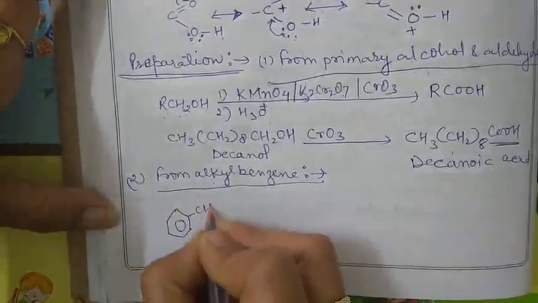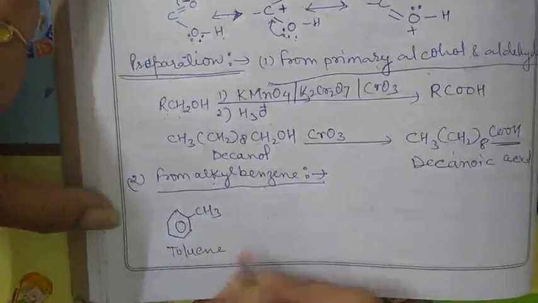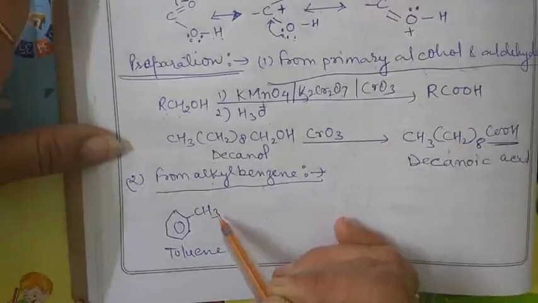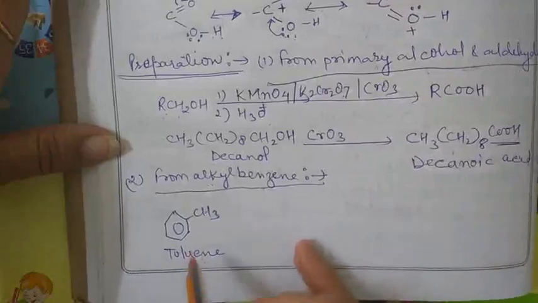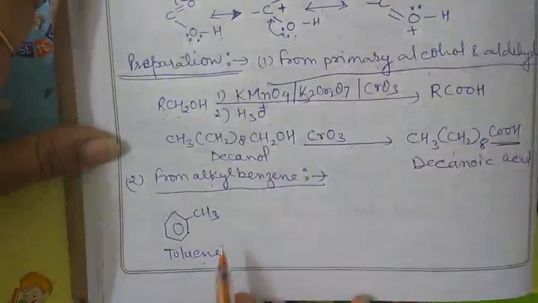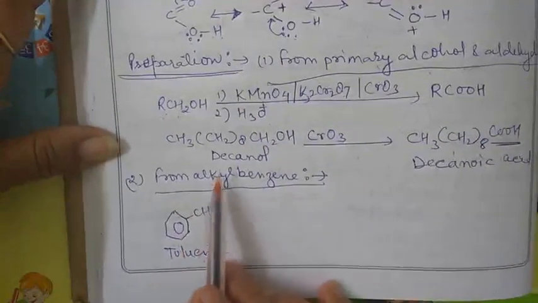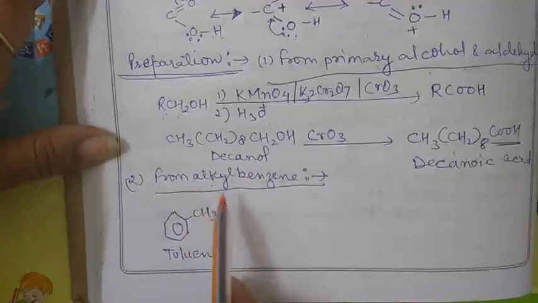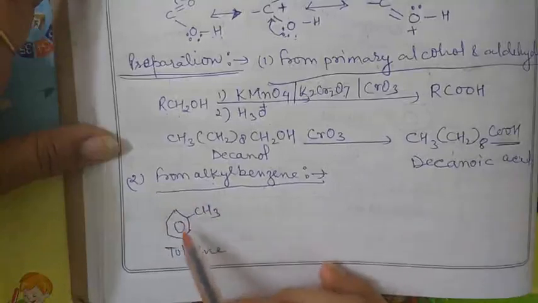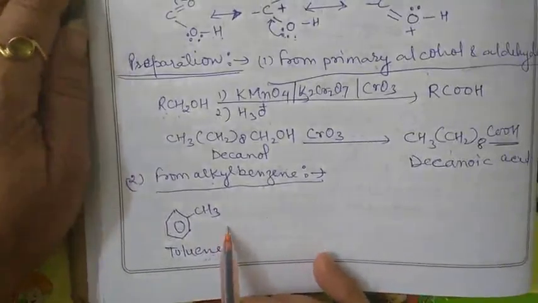This is CH3. It is known as toluene. So it is the alkyl benzene. When one methyl group is attached to the benzene ring, it is termed toluene. This method is only used for aromatic carboxylic acids because we are using the alkyl benzene. It means we are doing some work on the aromatic ring. So by this method we can only prepare aromatic carboxylic acid.